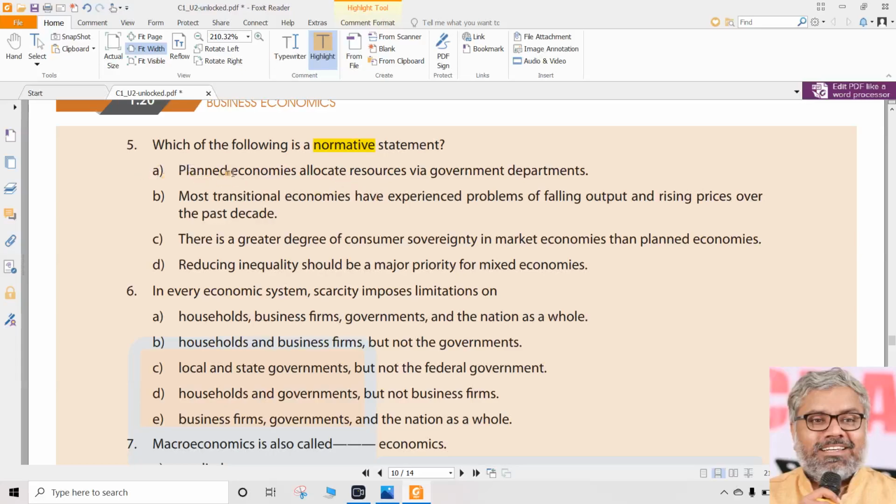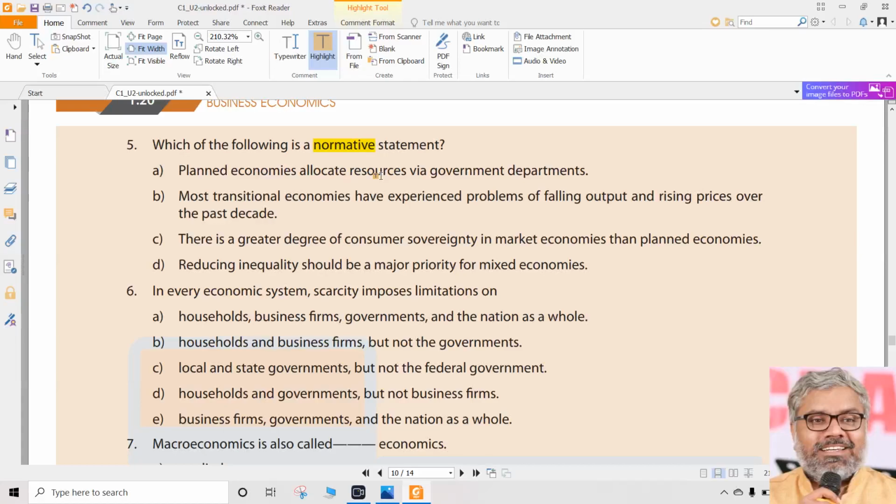So let us take one by one. A. Planned economies allocate resources via government departments. It is just a statement. When there is a planned economy, through government departments, the economy will allocate resources. Yes, it is just a statement. Is it a positive statement or a normative statement? Is it giving any advice? Is it talking about any judgment, or is it just giving a statement of fact?